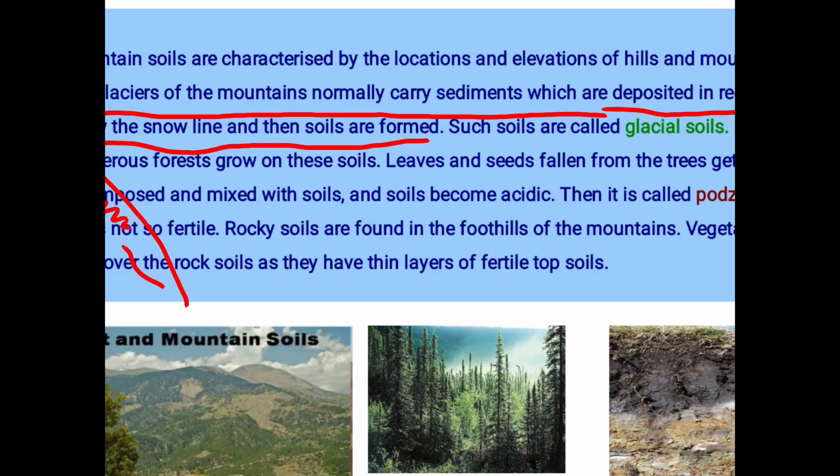These glaciers are always moving, and along with the movement they carry the sediments. When they deposit the sediments below the snow line, there will be some boundary where there will be snow and where the land starts, right? That line is called the snow line, and there the soils will form. Such types of soils are called glacial soils.